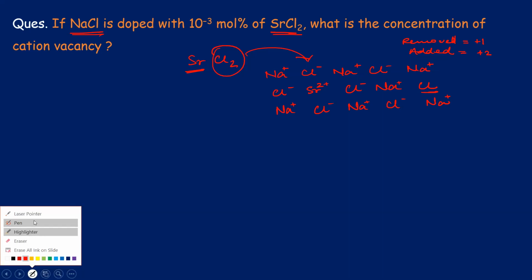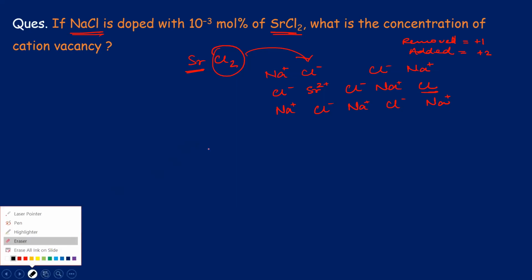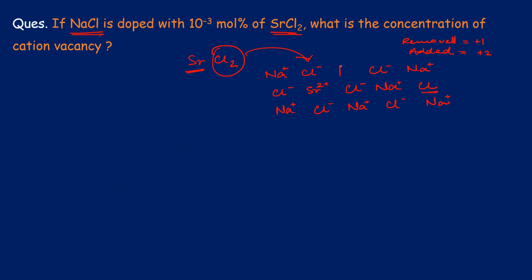Now in order to maintain the charge, see the charge should be maintained. The number of atoms is not the concern, that is not the case. The charge should be maintained, and in order to maintain the charge, I have to remove another sodium positive ion. Yes or no? Correct? Now the charge is maintained, but as the charge is maintained, we have got a cation vacancy.